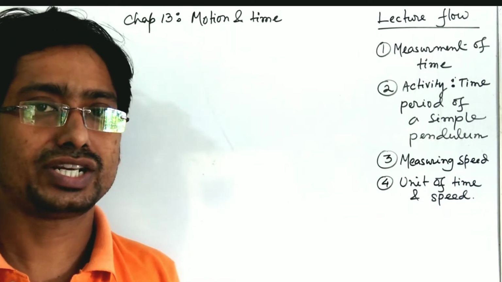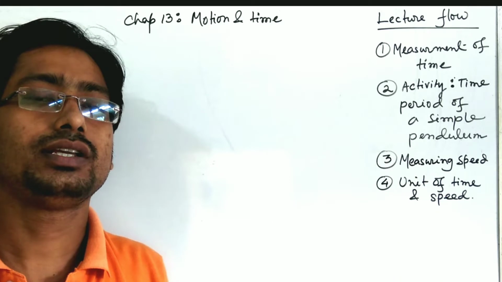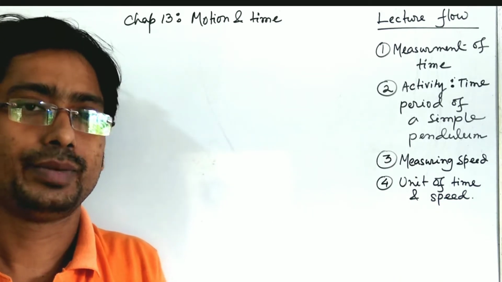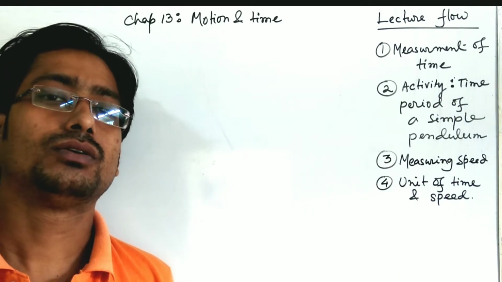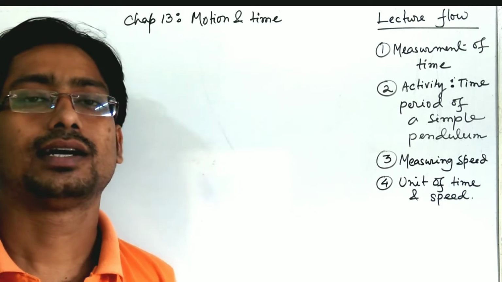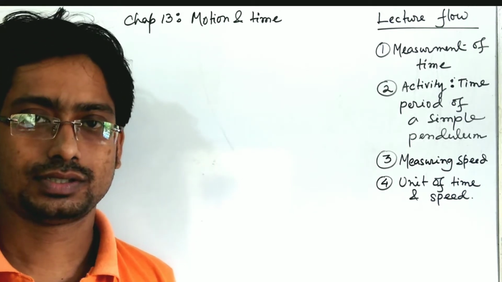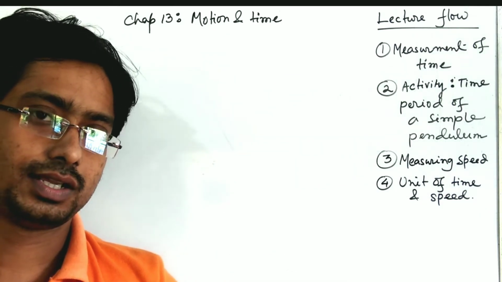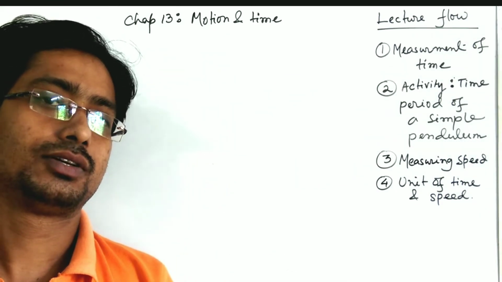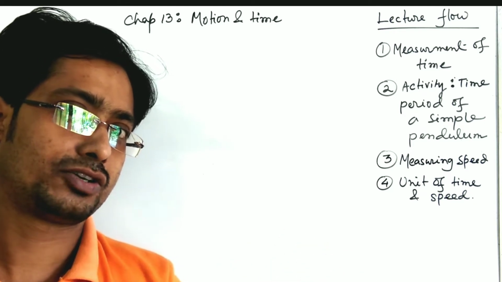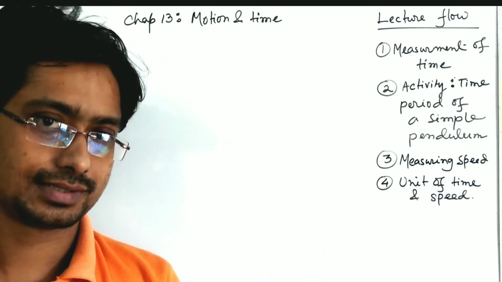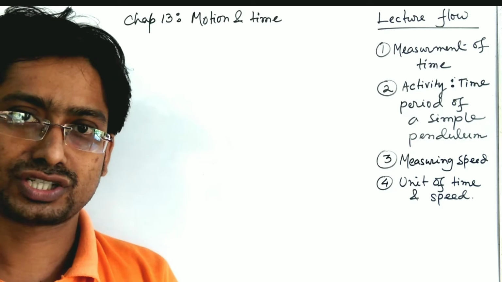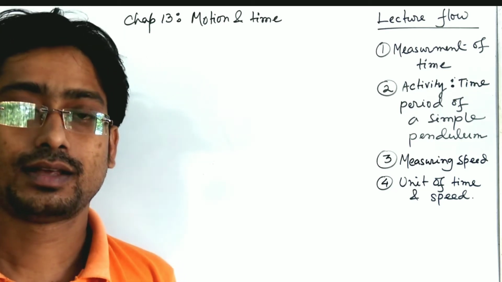So actually, if we want to measure time, we are just taking a periodic event. These are periodic events. Each and every time, after an interval of time, it will come back to the same point. The sun rises, and after 24 hours again the sun rises in the east. So this is a periodic motion, a periodic event.